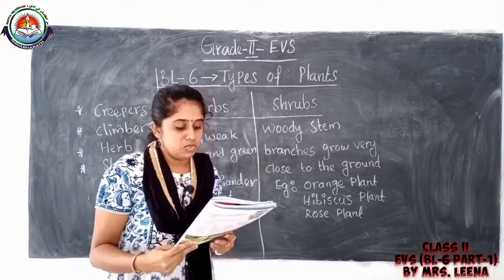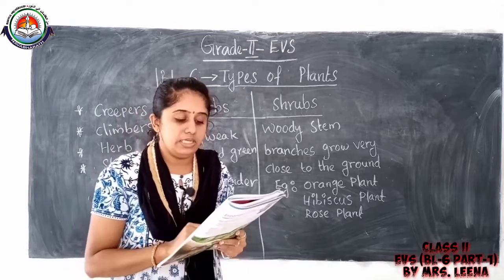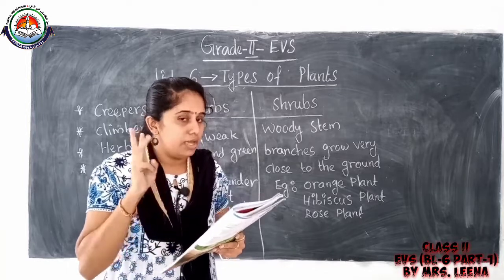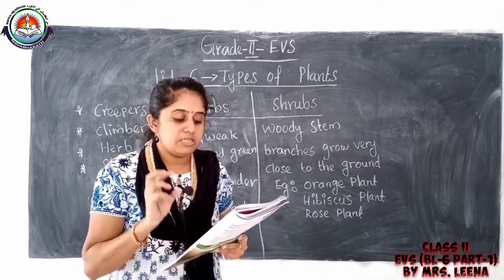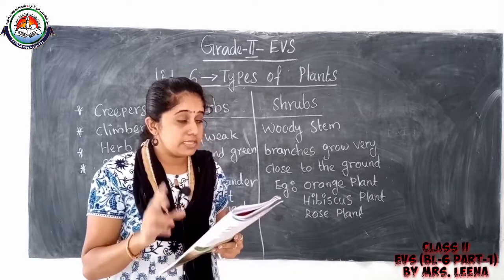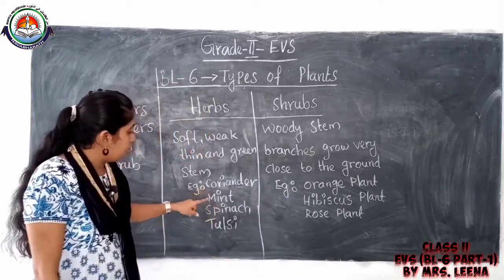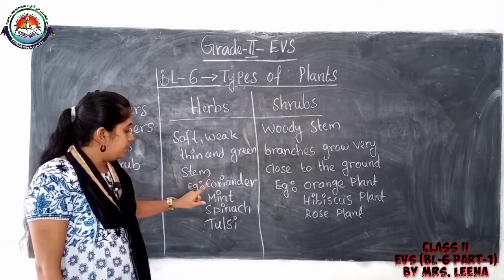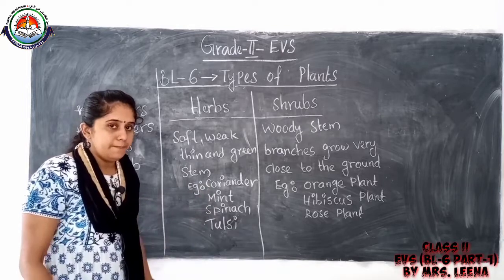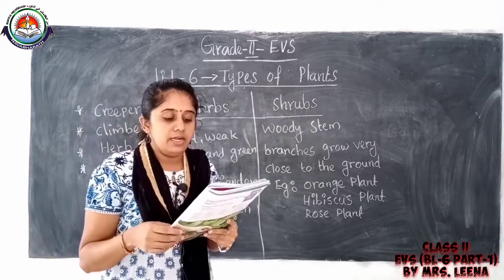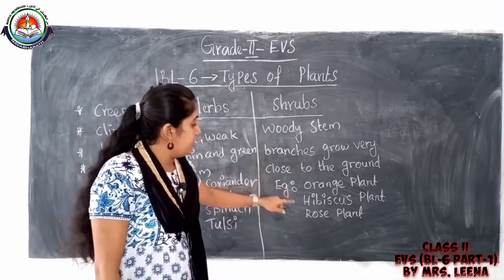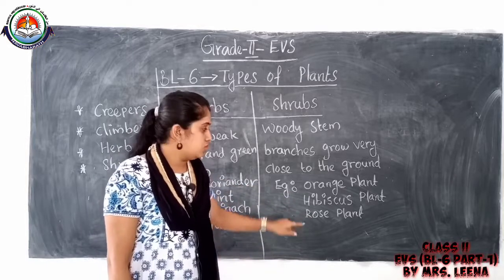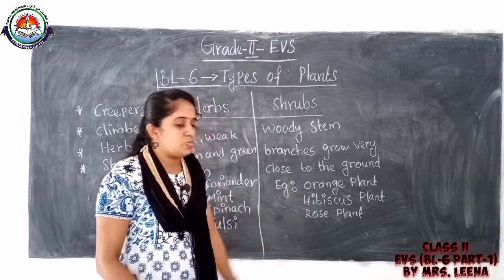Then last question. Give 3 examples for each: herbs, shrubs, climbers and creepers. First we can take herbs. I already wrote here, any 3 you have to write. Coriander, mint, tulasi. Then second one, shrubs. You can write orange plant, hibiscus plant, rose plant.